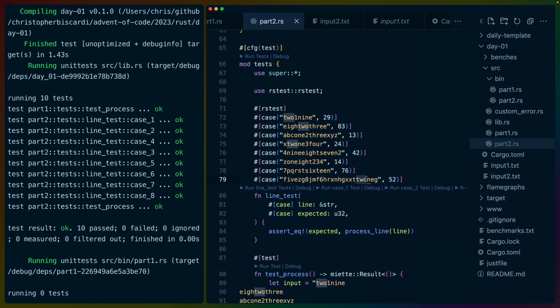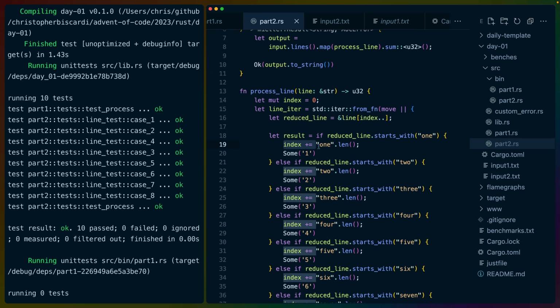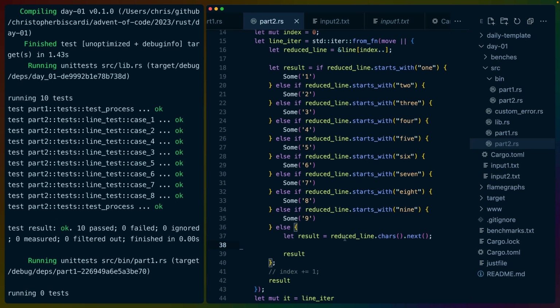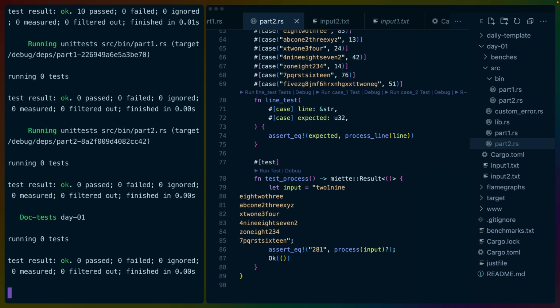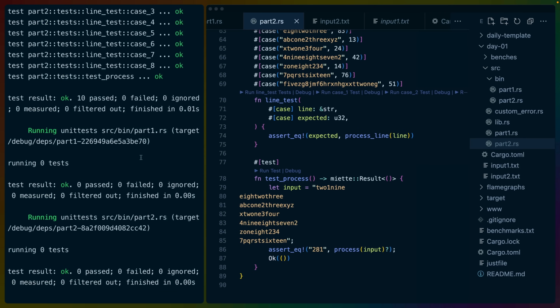So this is not just the numbers in the strings, but the numbers can overlap, and both of those are valid if they do overlap, or at least the last one is valid. So in this case, 5, 1 is the correct answer. And if we do this index skipping, then we get the wrong answer. So we won't do the index skipping, and we'll just increment every single time by 1. And this should pass our tests, and everything's golden.